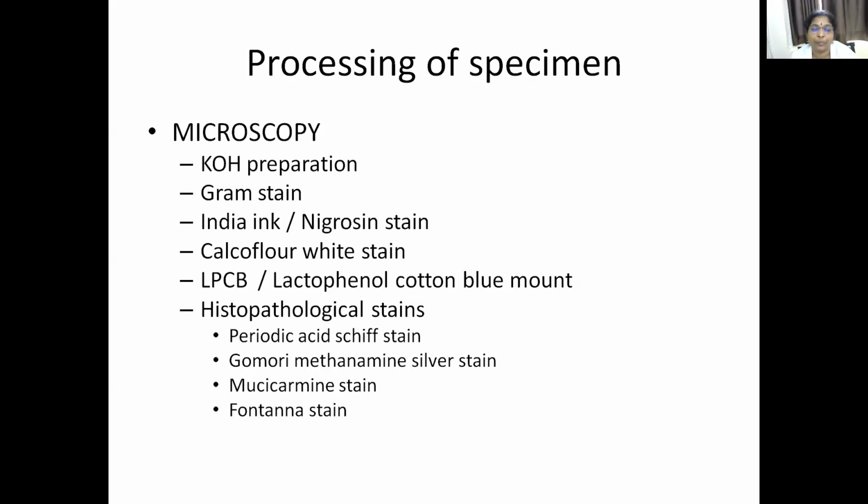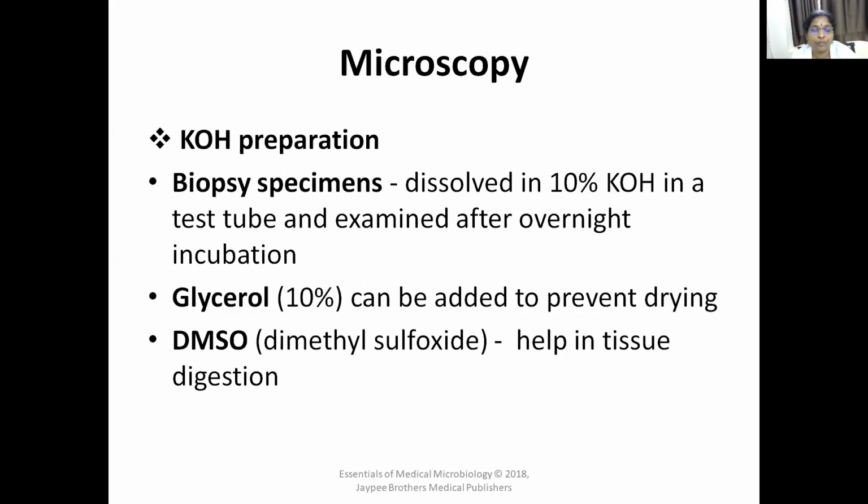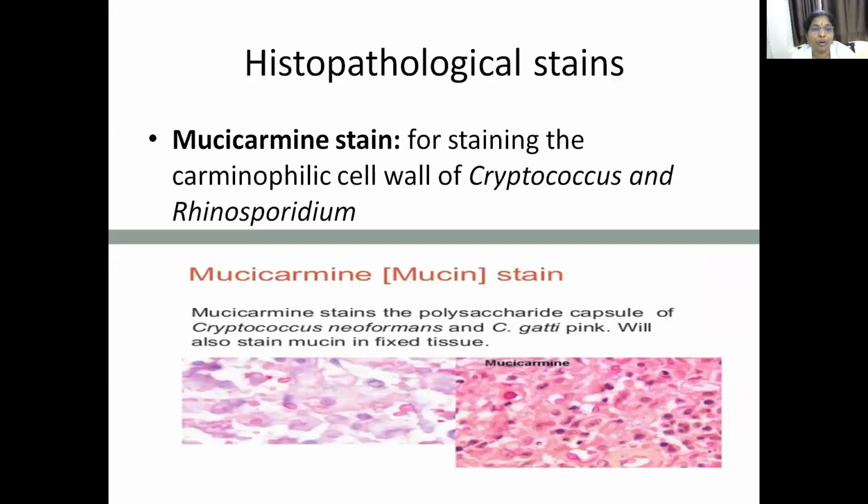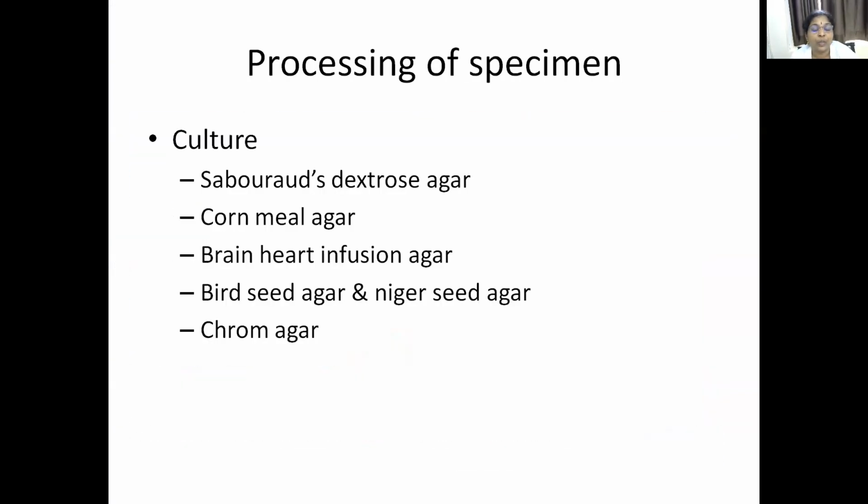This is microscopy. After visualizing the sample under the microscope, some sample is preserved for the culture procedure, for isolation of the fungi from the sample. Next step after microscopy, what will you do? You have to isolate the fungi from the sample.